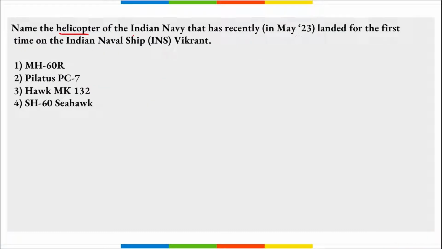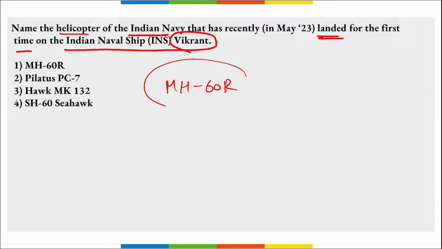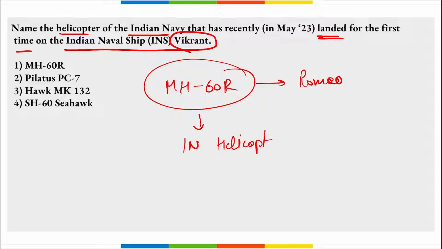Name the helicopter of the Indian Navy that has recently landed for the first time on the Indian naval ship Vikrant. So what is the name of that helicopter? It is MH-60R. This helicopter is also known by the name Romeo helicopter, right? Romeo, R-O-M-E-O. MH-60 Romeo helicopter. It is Indian Navy's helicopter, right? And it is for the first time that this helicopter has landed on INS Vikrant. Correct?